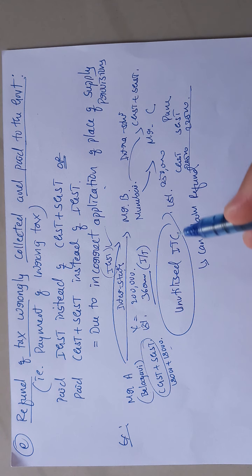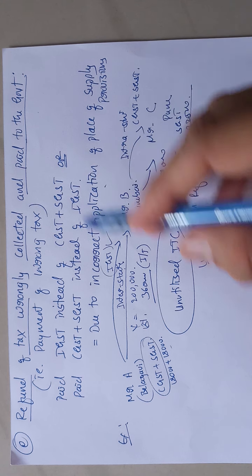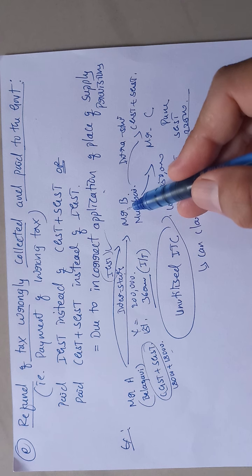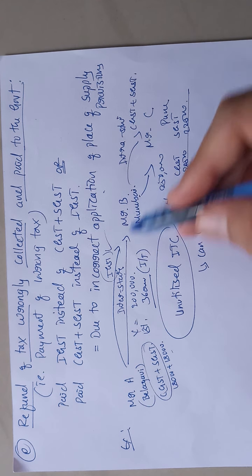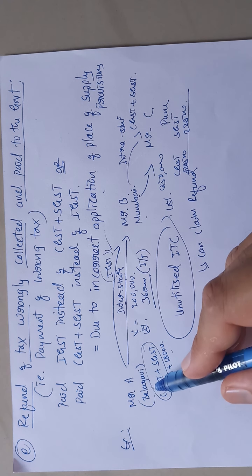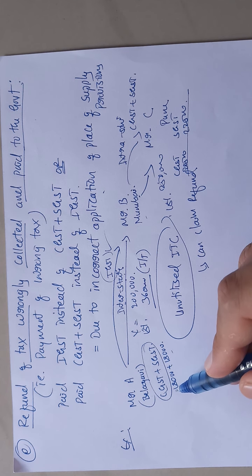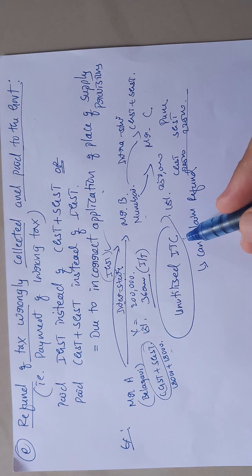And this wrongly collected and paid tax, that is IGST instead of CGST and SGST, is due to incorrect application of place of supply. That is the incorrect application here. Mr. A to Mr. B: the place of supplier is Belagavi, but the place of recipient is Mumbai. It is interstate. But if Mr. A incorrectly applies the place of supply provision, then he treats it as intrastate supply. So that is the reason this happens. In that case, if there is any unutilized ITC, that can claim refund.